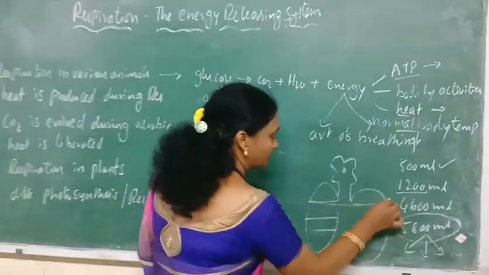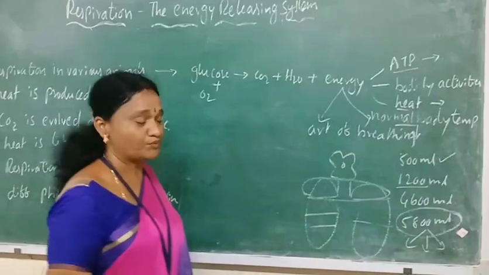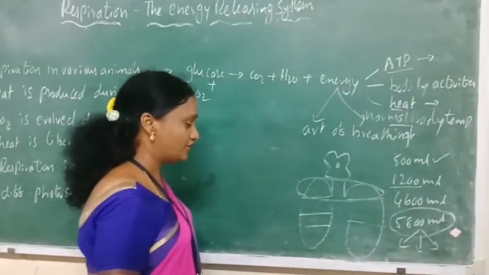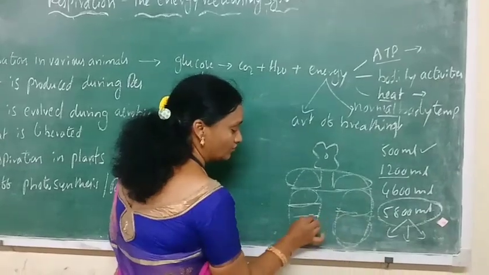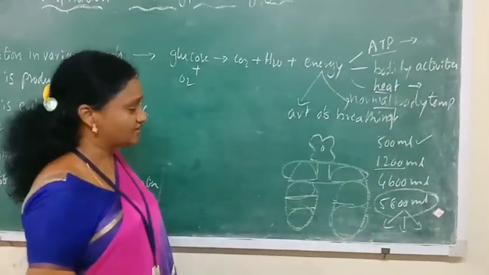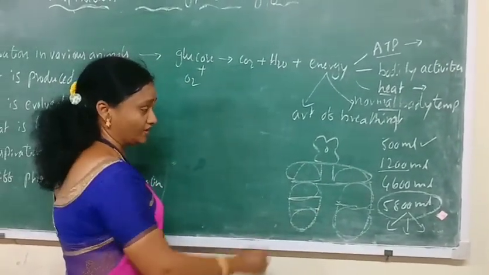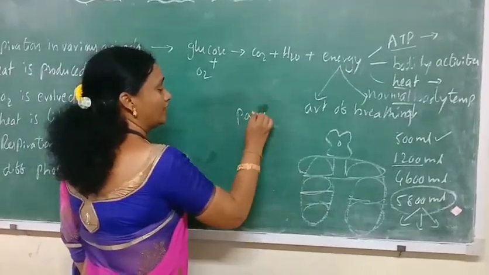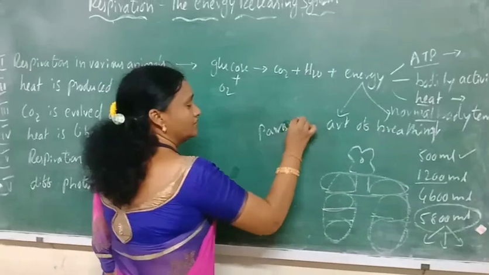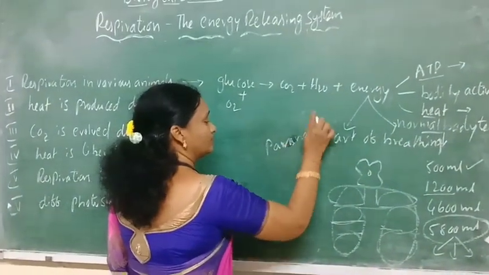Only the upper chambers of the lungs are used during the process of respiration. In order to use the lower chambers of the lungs, we have to go for yogasanas or pranayama. By pranayama we can increase the lung capacity.